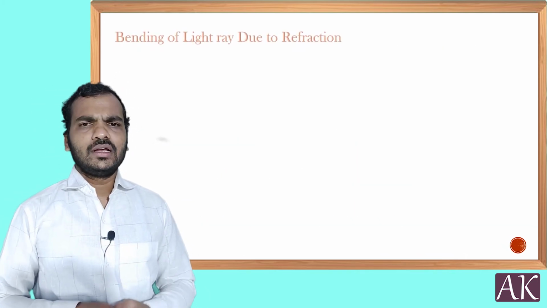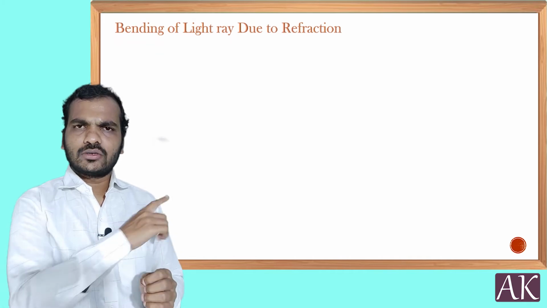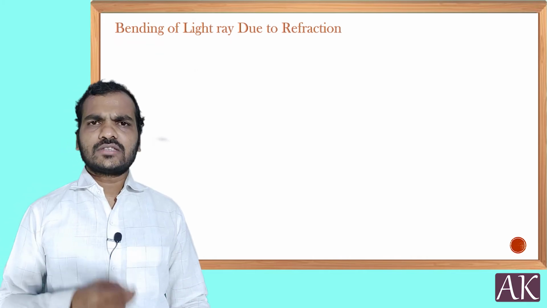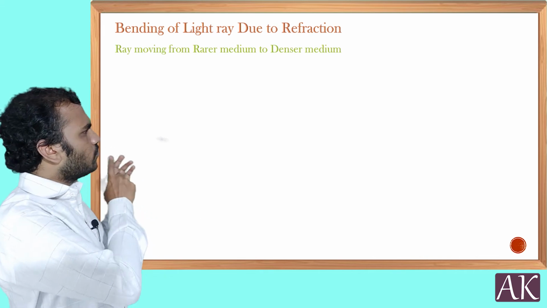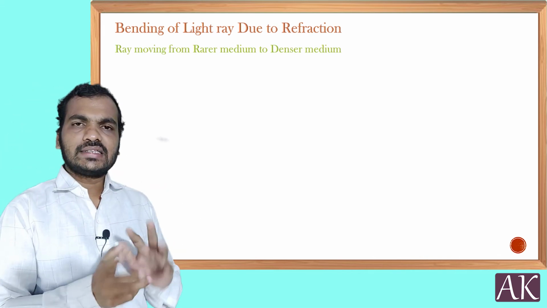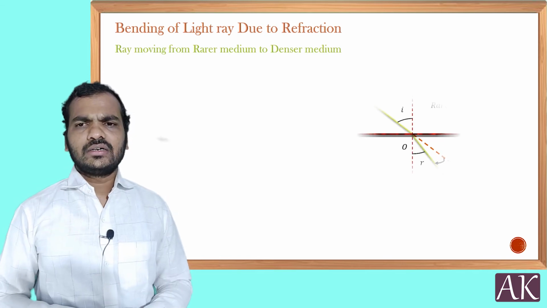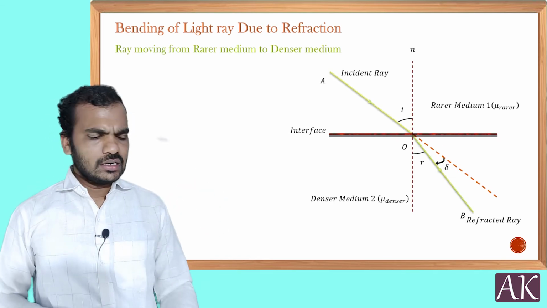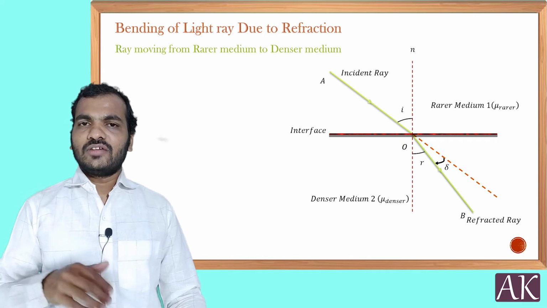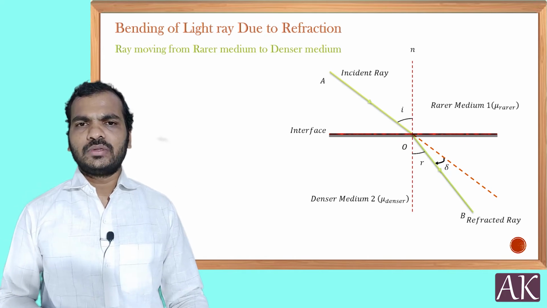Now, let us move to the next point. Bending of light ray, I told you, right? So let us see the point. Two cases we can define. The first is when the light ray is moving from a rarer to a denser medium, and the second is when the light ray is moving from a denser to a rarer medium. Here, the same diagram I am going to consider, but I am going to explain the way the bending is going to occur.